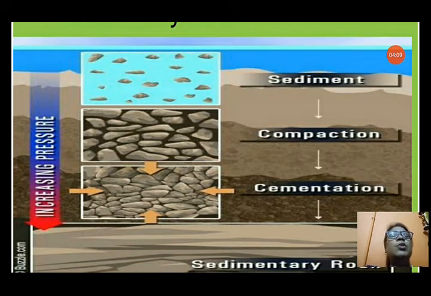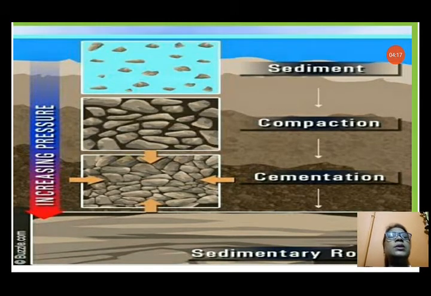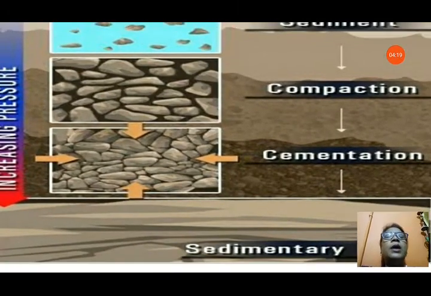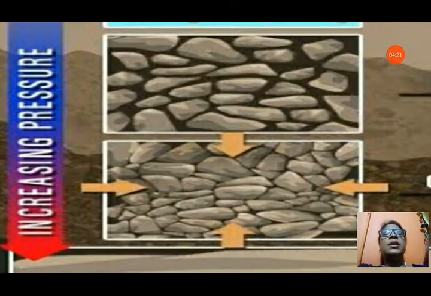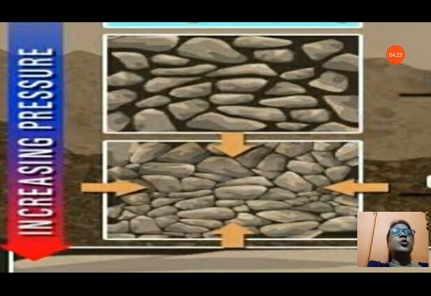Smaller particles like clay and sand cement all the bigger particles together, and after that in the lower layer you can see here sedimentary rock is formed under high pressure. The pressure is increasing as the sediments are deposited layer by layer. It takes millions of years to form sedimentary rocks through this process.